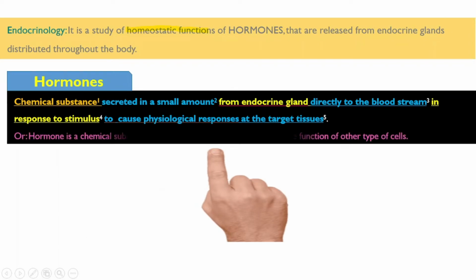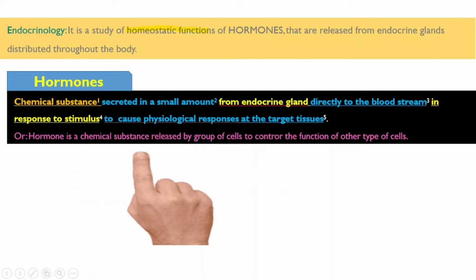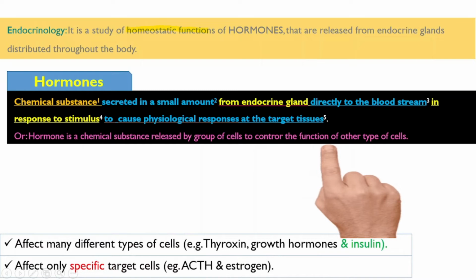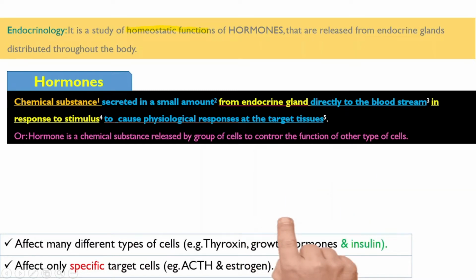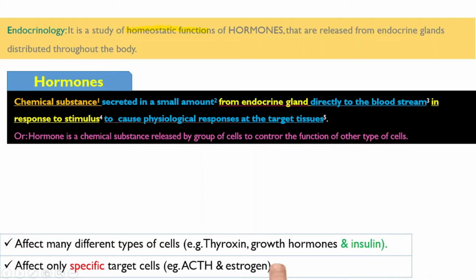response at target tissue. Another way you can define hormone is as a chemical substance released by a group of cells to control the function of other types of cells. Their effect may be limited to one target cell, or their effect may be on different types of cell. For example, thyroxine, growth hormone, insulin. Growth hormone is not limited to only one cell. Growth hormone can affect throughout our body.